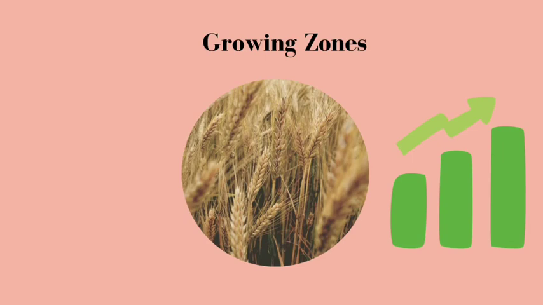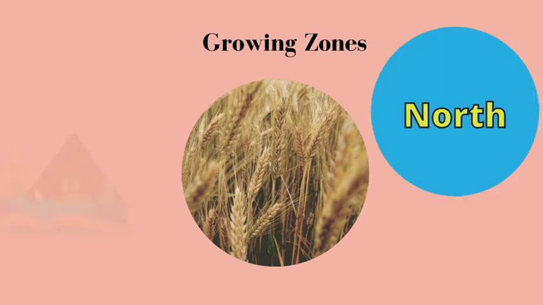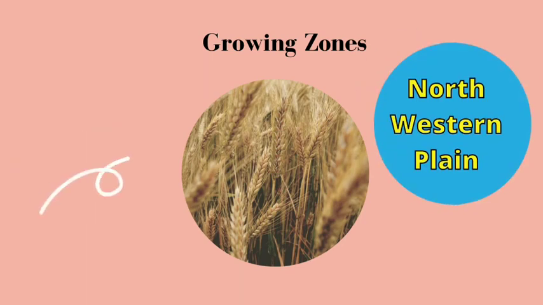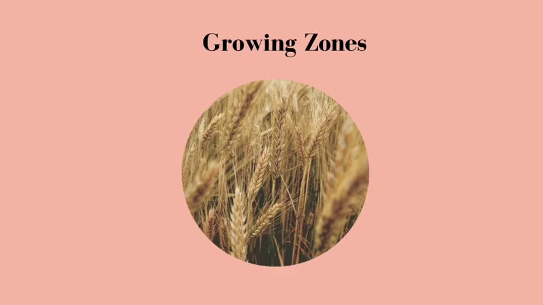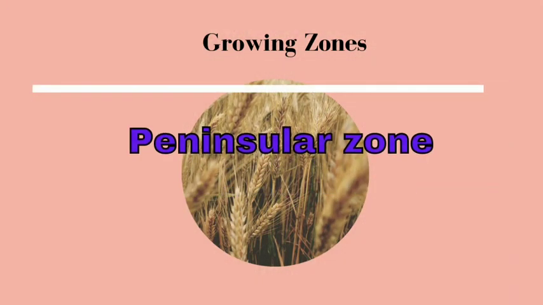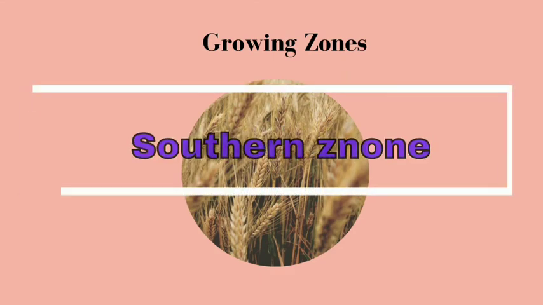Wheat growing regions and wheat growing zones. There are six wheat growing zones. What are the six zones? The first zone is the Northern Hill Zone. The second is the North Western Plain Zone, then the North Eastern Plain Zone, the Central Zone, the Peninsular Zone, and the Southern Hill Zone.